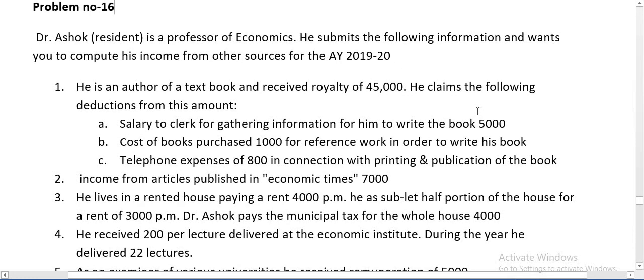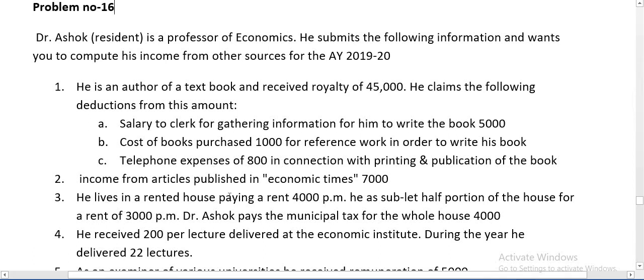He claims the following deductions from this amount: salary to clerk, gathering information to write the book 5,000, cost of books purchased 1,000 for reference work in order to write his book, telephone expenses 800 in connection with the printing and publications. Second one, income from article published in Economic Times 7,000.